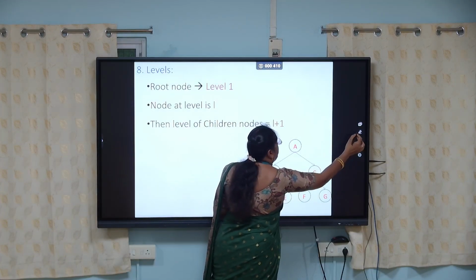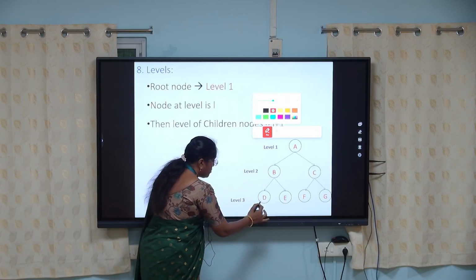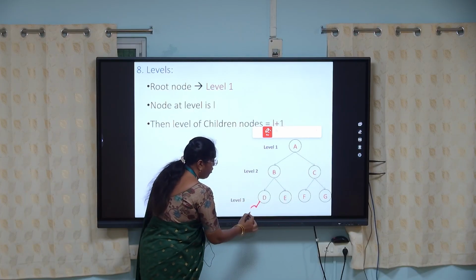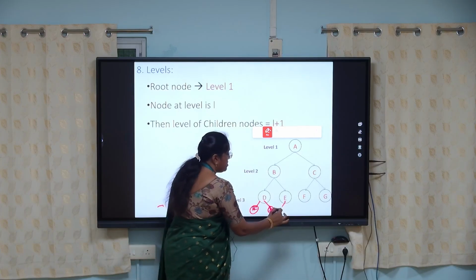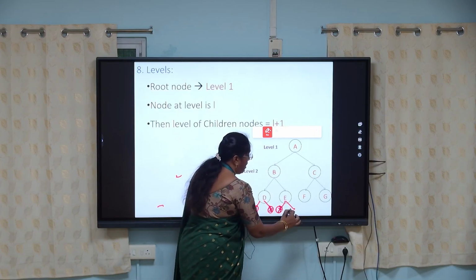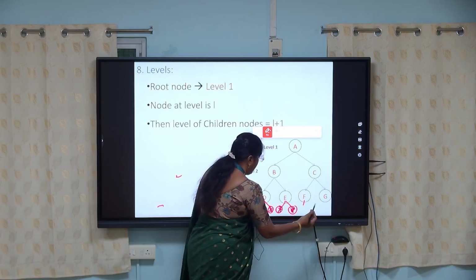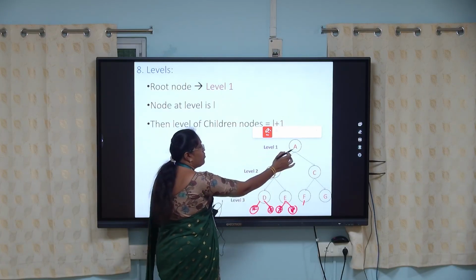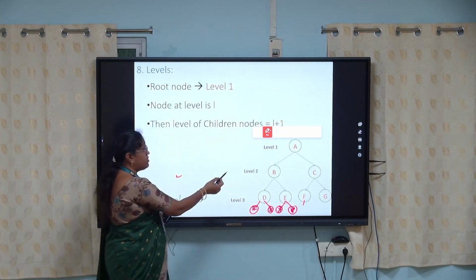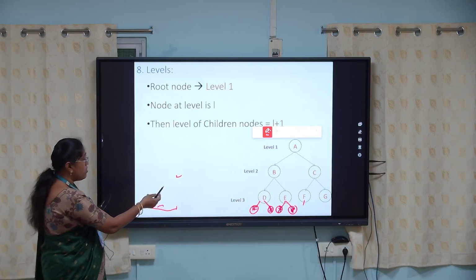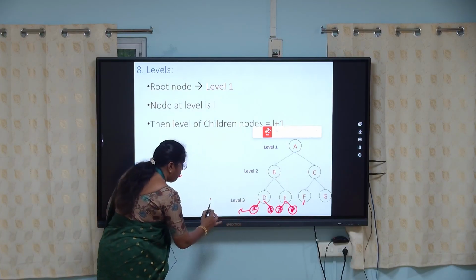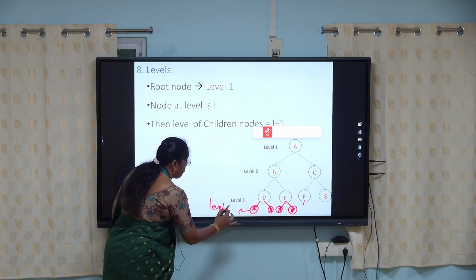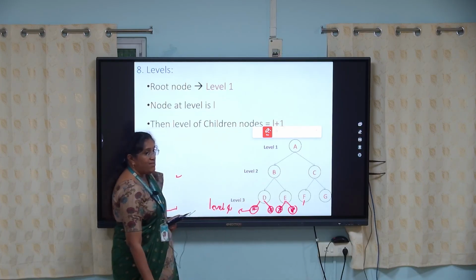For example, the next nodes are H, I, J, K. Let's start from level 1. The root node is level 1, and level 2 will be B and C. The next intermediate node is level 3, and next H will be level 4. So this is called the level of the node.